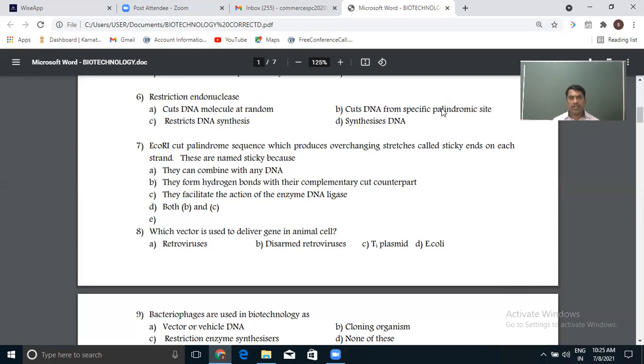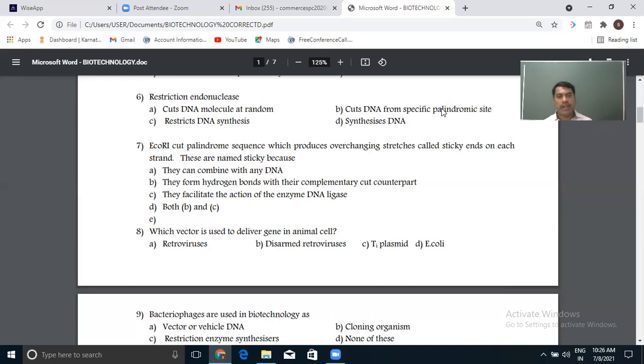We have to find out: can they combine with any DNA? No, they cannot combine with any DNA. They can combine only with DNA which is complementary to the sticky ends. Keep this point in mind. The sticky-ended DNA combines with another DNA having the same complementary sticky ends.